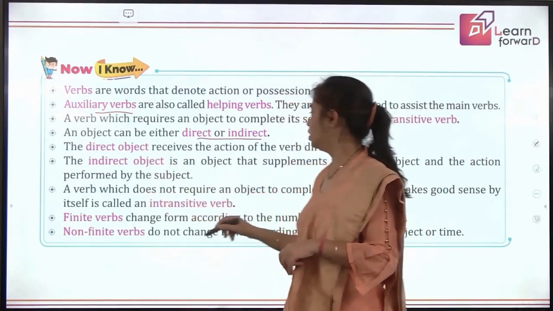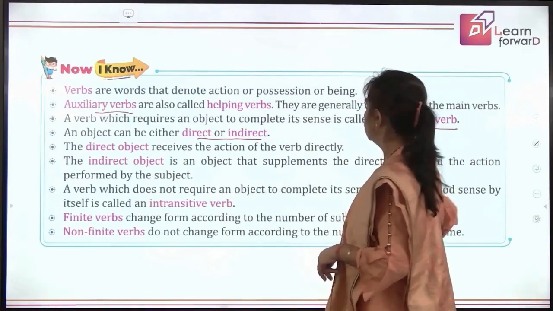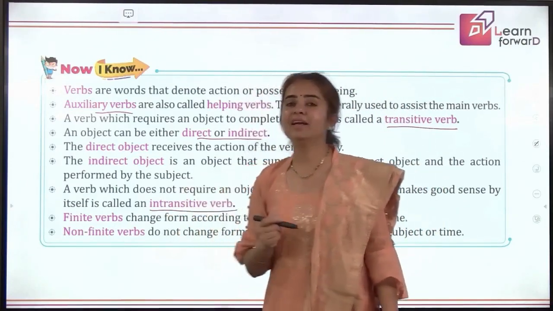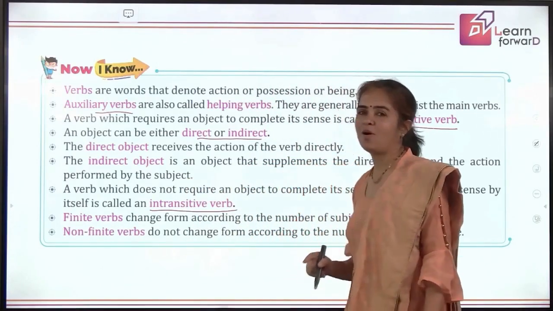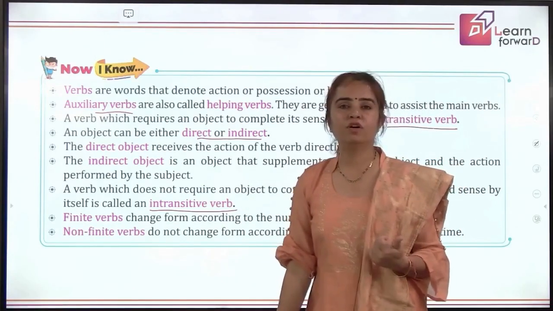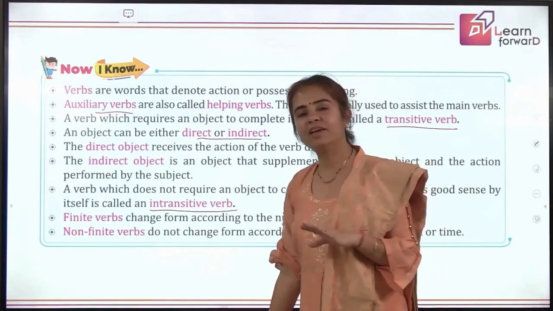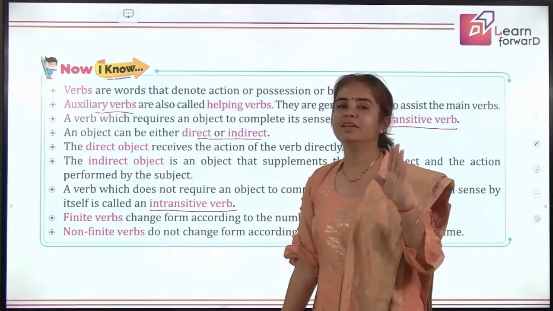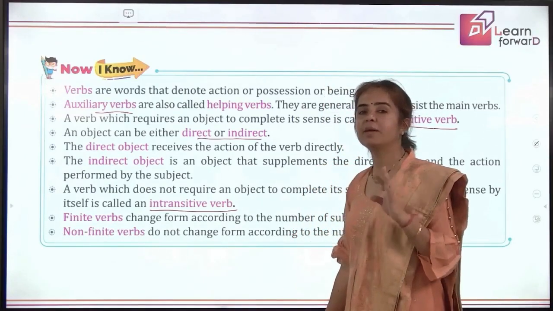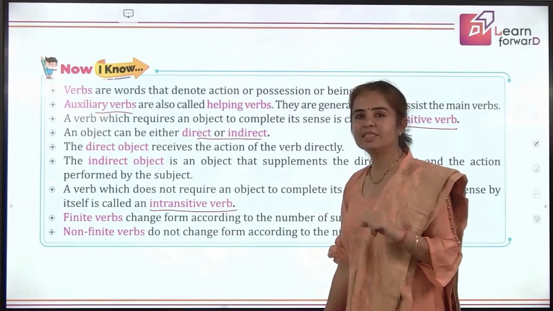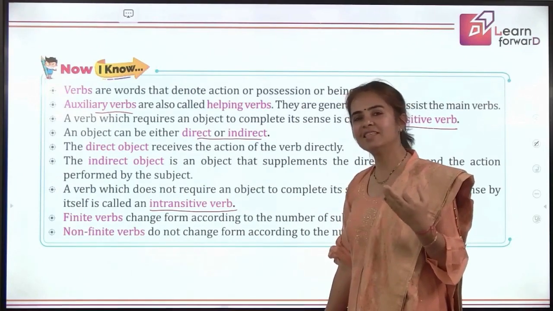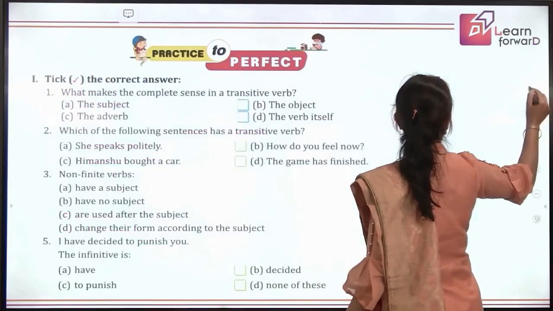Then we also learnt about transitive and intransitive verbs. The transitive verbs are, what are they? Dependent, and intransitive verbs are independent of the object, right? Yes. Then we learned about finite and non-finite forms of verbs. Finite are limited, non-finites are non-ending. So their use, their form remains the same. It remains endless. And we did three types of non-finite verbs. What are they? Let's quickly tell. Yes, they are the infinitives, they are the participles, and they are the gerunds. So this was a quick revision of what all we have learned in verbs till now.